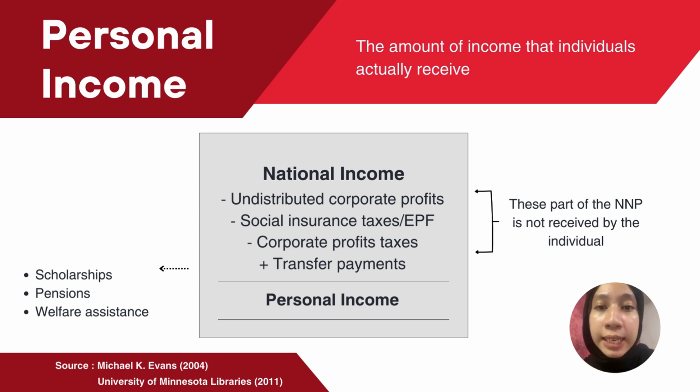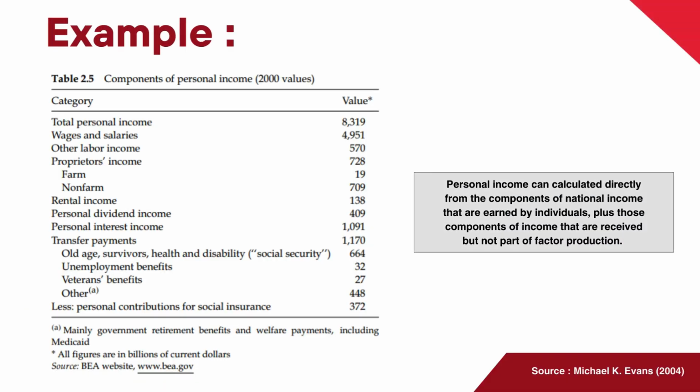To get personal income, we should minus undistributed corporate profits, minus social insurance taxes or EPF, minus corporate profit taxes, and lastly transfer payments. When we calculate all these components, we can get personal income. We can see an example of the components of personal income. This data we get from the website of the government. Okay, let's look at the components of personal income.